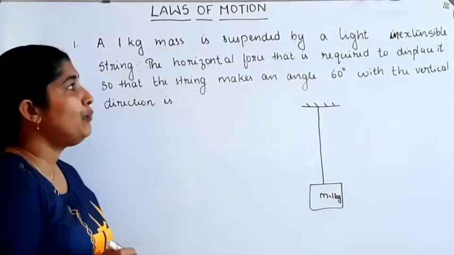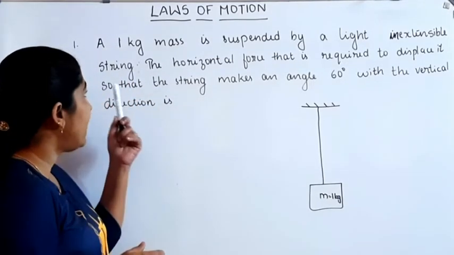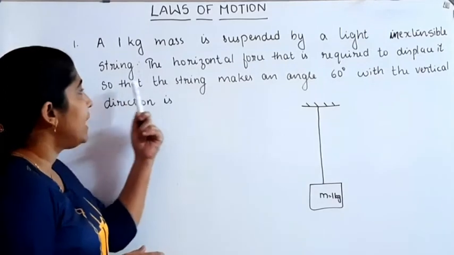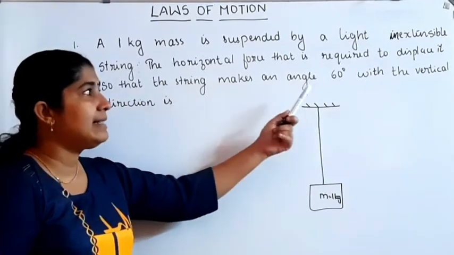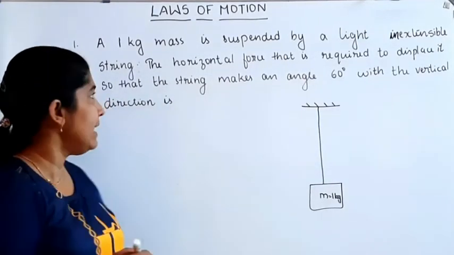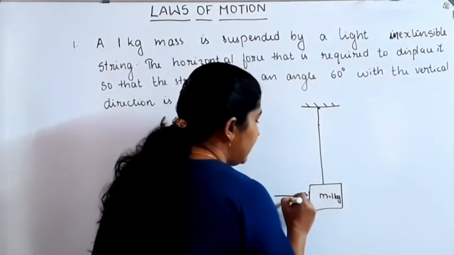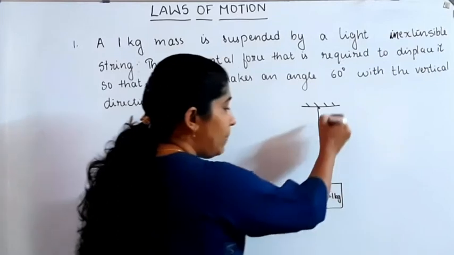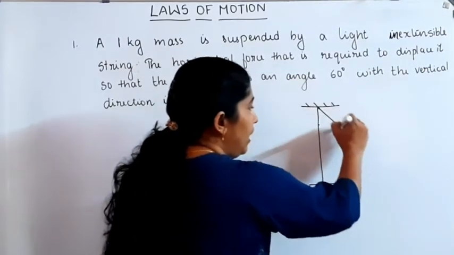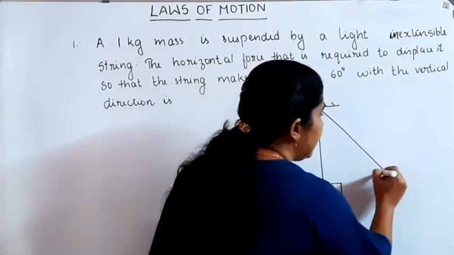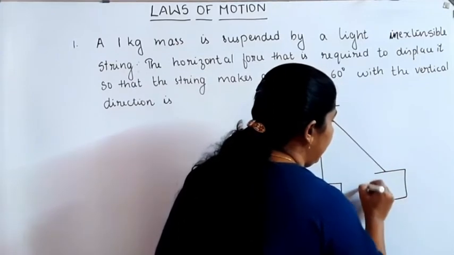The horizontal force that is required to displace this body so that the string makes an angle 60 degree with the vertical is? We want to find out the horizontal force that is required to displace the body through an angle 60 degree with the vertical.